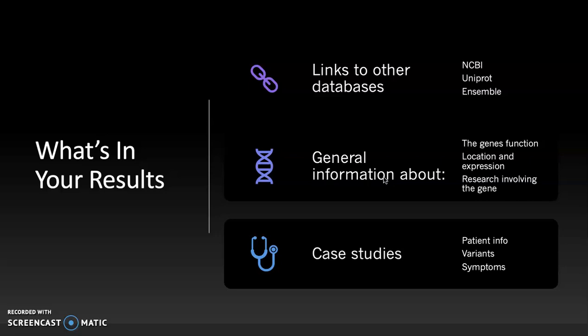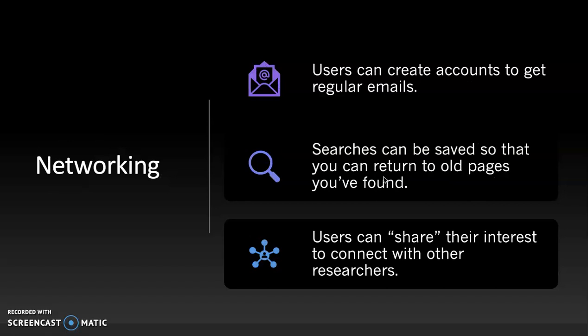Probably the coolest thing about OMIM is that you can use it a bit like a social networking site. So you can create an account and get regular emails about anything that you express your interest in. You can save searches that may have taken you a really long time to find and you want to be able to get back to quickly. And you can share your interests with other researchers or doctors who may have patients or interests with similar genes or symptoms.